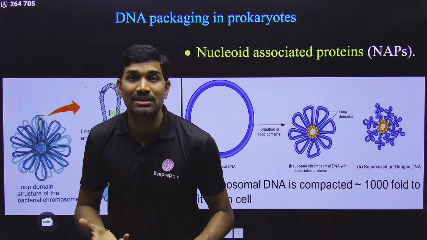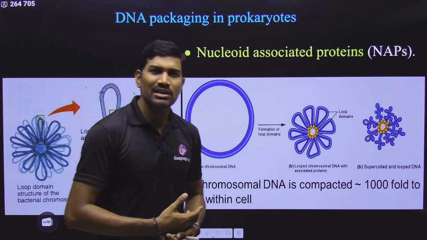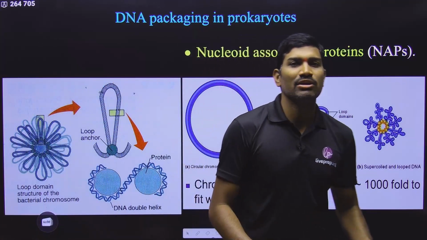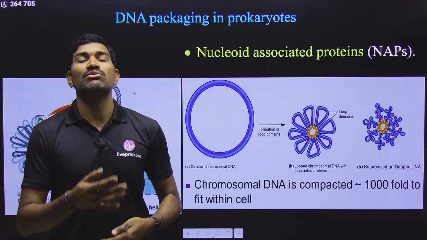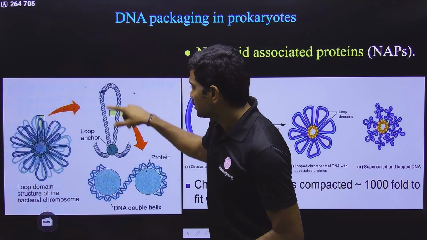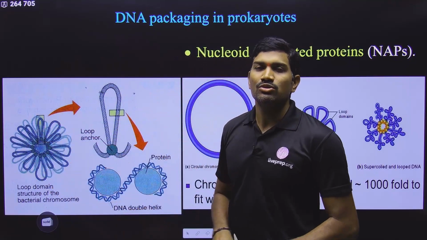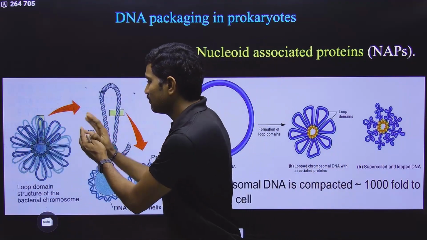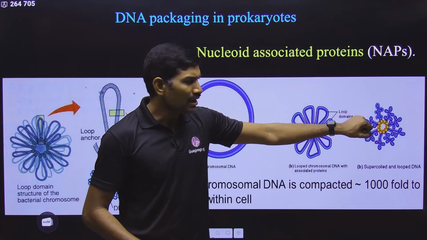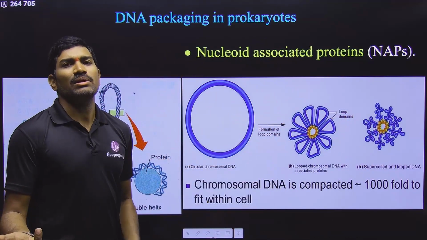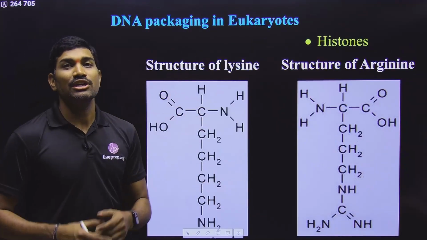Positive means basic. That's why we need basic proteins. There are different types of basic proteins in nature. In the case of prokaryotes, they are called nucleoid associated proteins, which are positively charged proteins. Simply, DNA makes some loops, and between these loops some basic proteins will come so that they neutralize the charge, so that DNA can be kept very closely. In this way it is packed, and now it is present inside the cytoplasm. That's it. So it is a very simple type of packaging that we observe in prokaryotes.